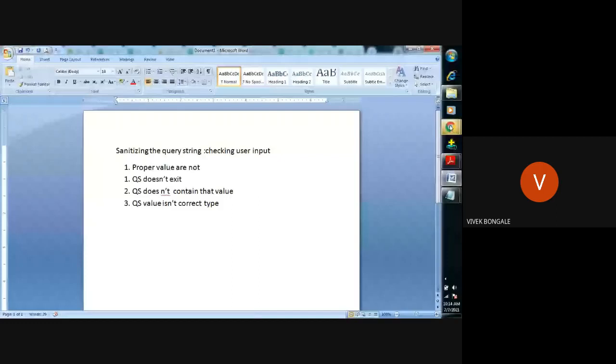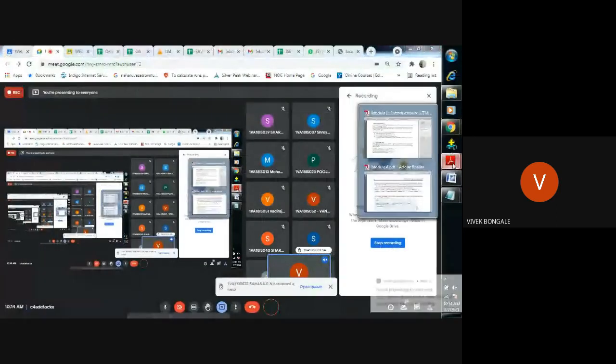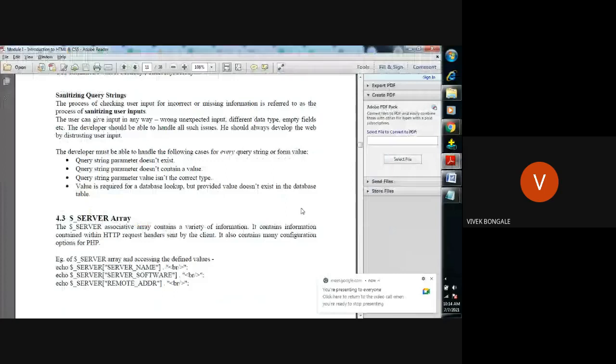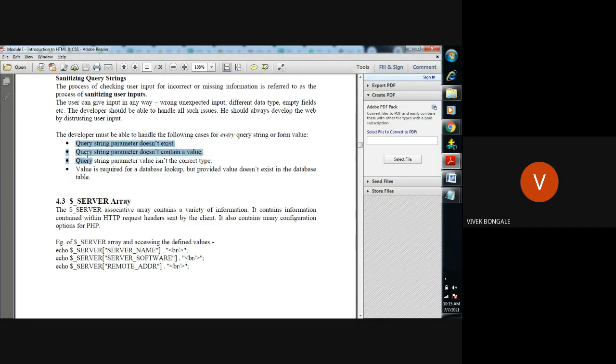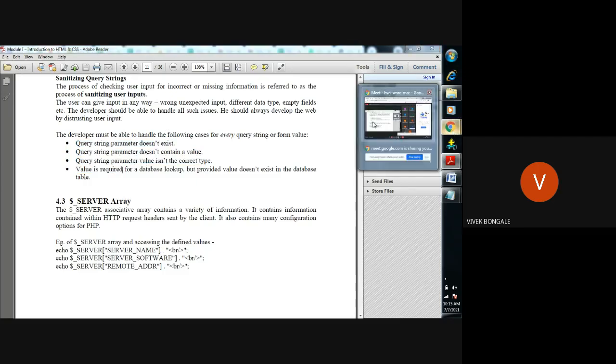I will just show you the notes. What it says: the process of checking user input for incorrect or missing information is referred to as sanitizing the user input. There are different ways we can do it: the query string does not exist, does not contain a value, isn't the correct type, or a value required for a database lookup is not in the table. These are some of the ways of checking the user input. That is what sanitizing query strings is.